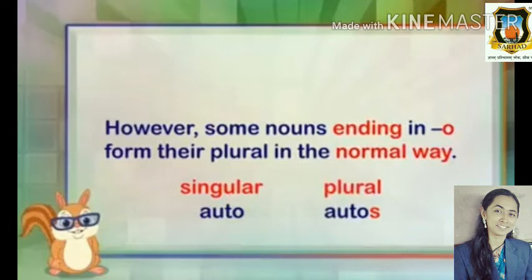So, first of all, here is auto, autos. The word ending with alphabet O, and plural noun is autos. So, we didn't add es to this word. We just add s to this word. So, we have to memorize this word auto, autos. Let's see another words.